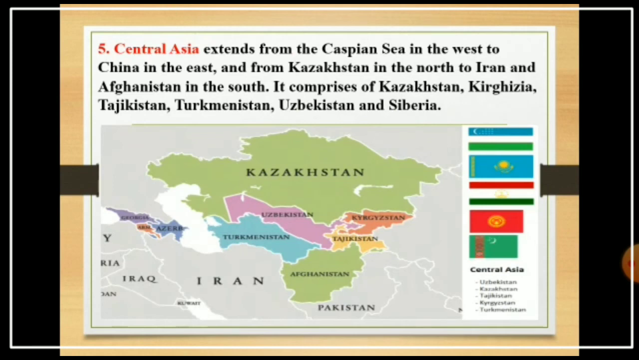And the last one is Central Asia. Central Asia extends from the Caspian Sea in the west to China in the east, and from Kazakhstan in the north to Iran and Afghanistan in the south. It comprises Kazakhstan, Kirghizia, Tajikistan, Turkmenistan, Uzbekistan and Siberia, which are the very important countries of this region.